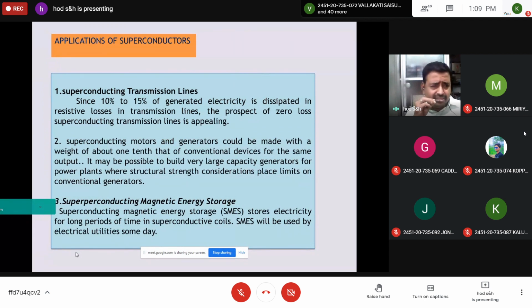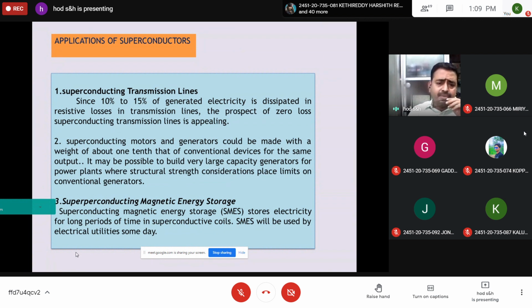Mainly in some countries, Germany and the US, superconducting fibers are there, but the challenge is temperature maintenance. Some superconductors are available at certain standard conditions, and we can prepare superconducting fibers without electrical resistance. You can supply electricity. That is one main application.